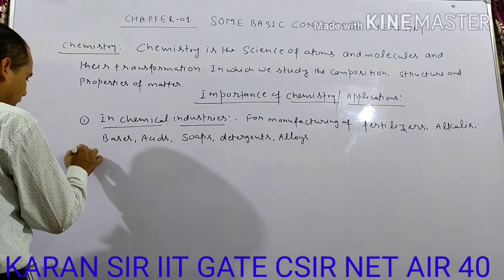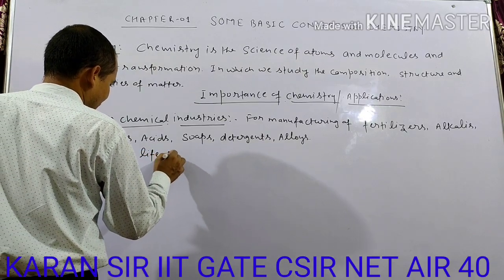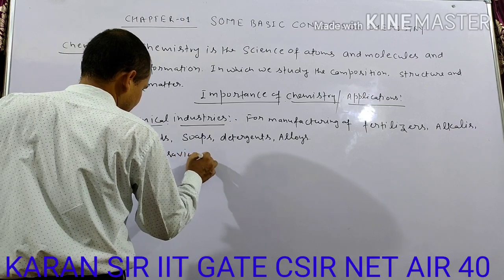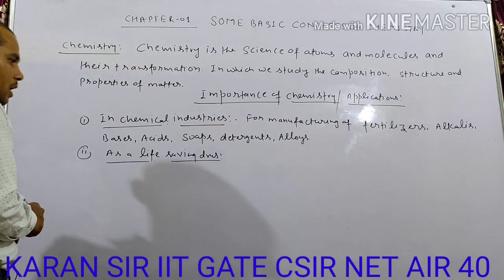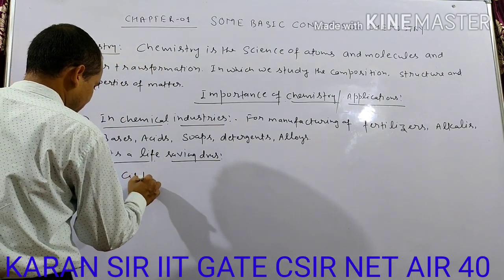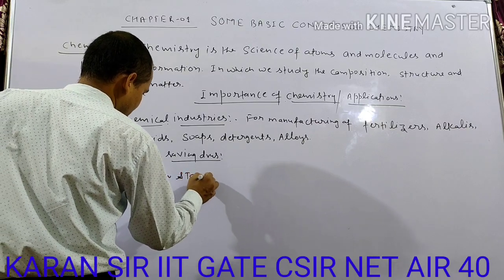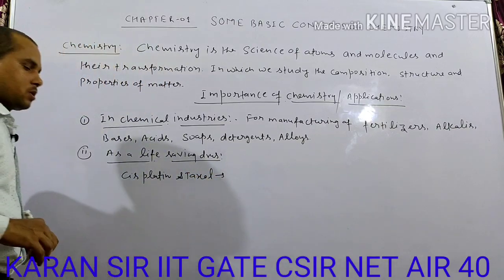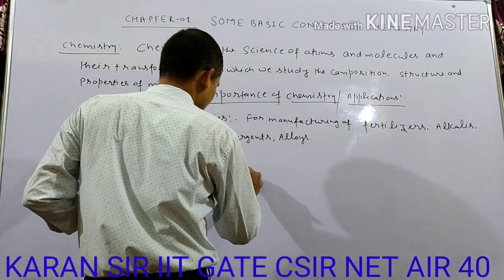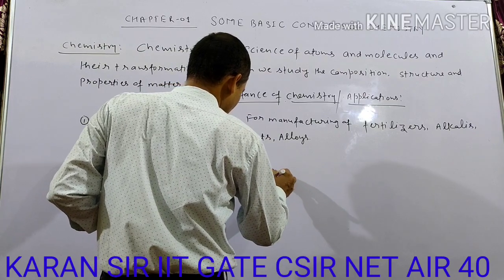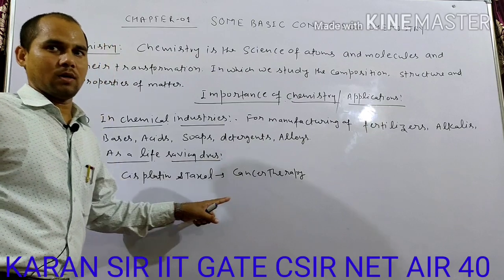Next, life-saving drugs like cisplatin and taxol. These are two chemical drugs used in cancer therapy, that is, in the treatment of cancer.